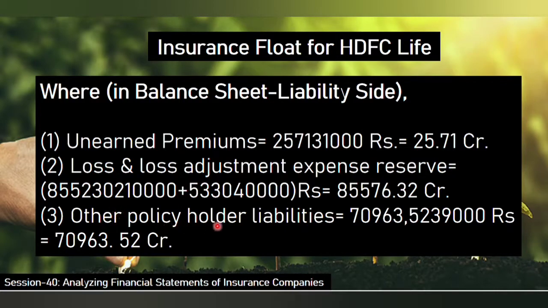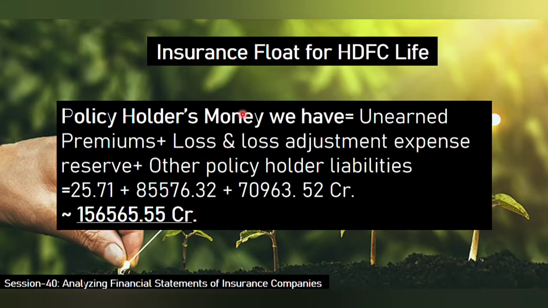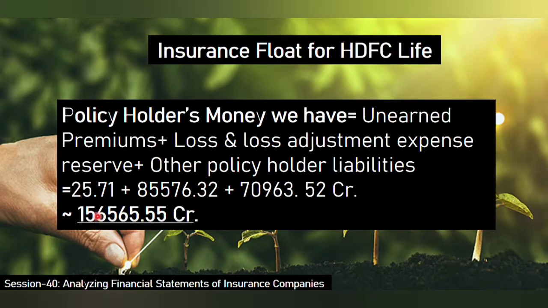The other policyholders liabilities is 70,000 odd crore. Now the policyholders money we have is nothing but the addition of all these three items. So we got this as 1,56,000 odd crore. So we have to note this figure.